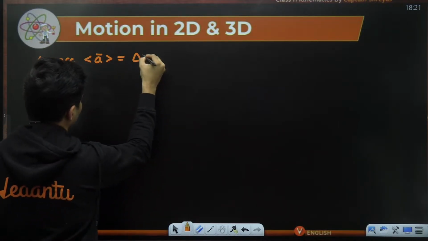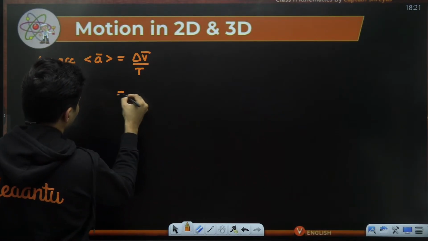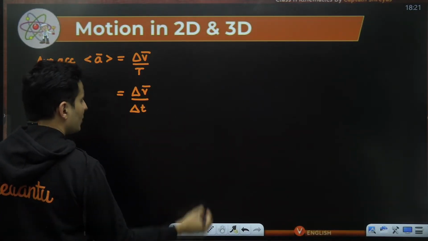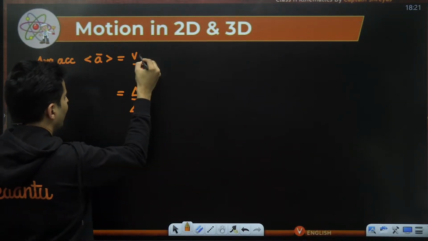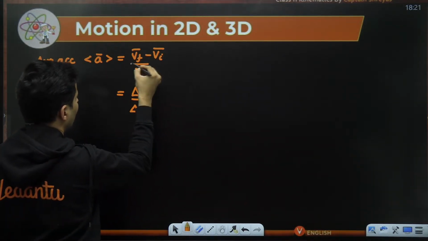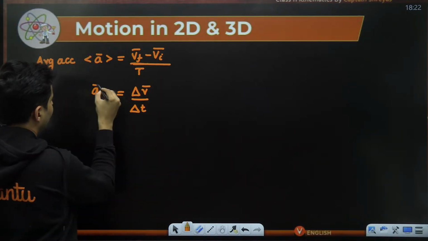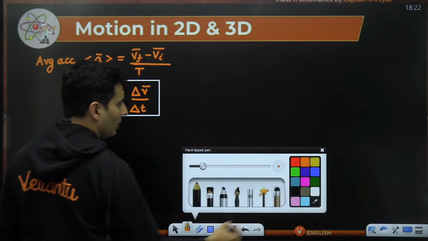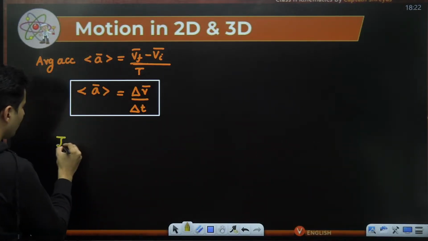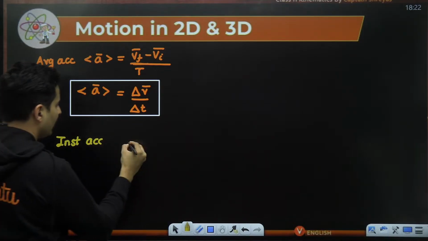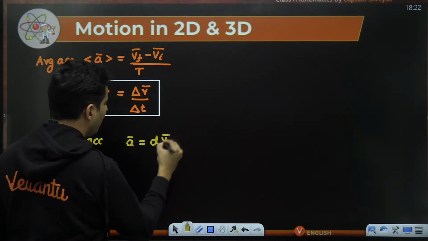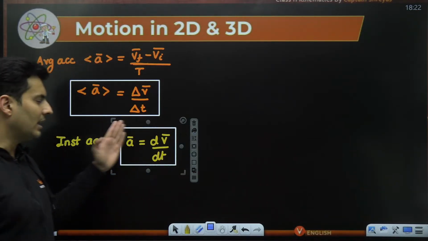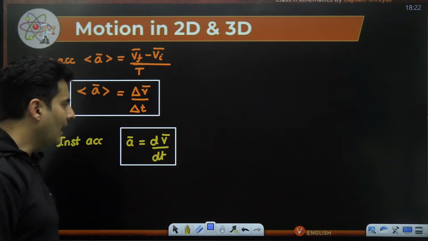is nothing but change in velocity divided by the time taken, which is also, you can put it as delta v by delta t. So change in velocity basically means final velocity minus initial velocity vector, whole thing by the time taken. So that is how you get average acceleration value, but you can also get instantaneous acceleration. So instantaneous acceleration will simply be dv bar by dt, rate of change of velocity, just the derivative of this. That is going to give you instantaneous acceleration.